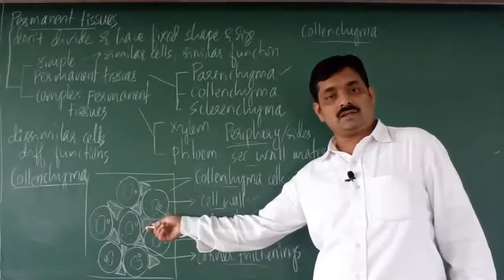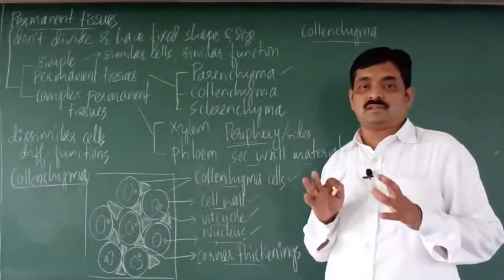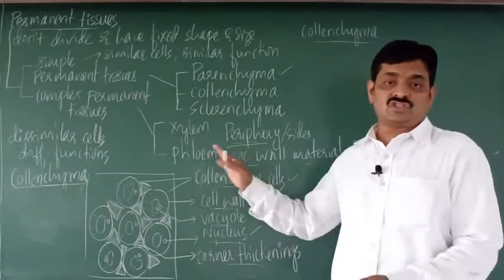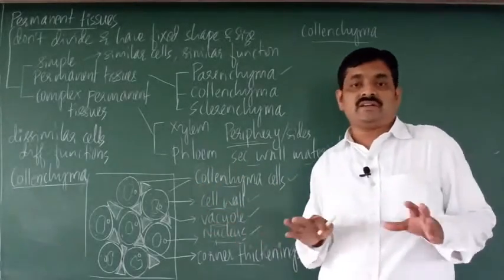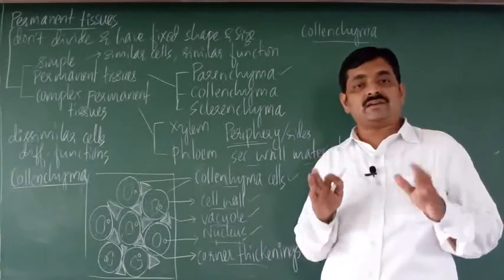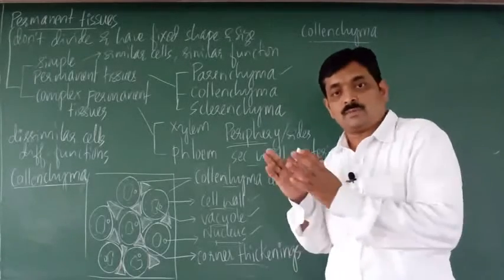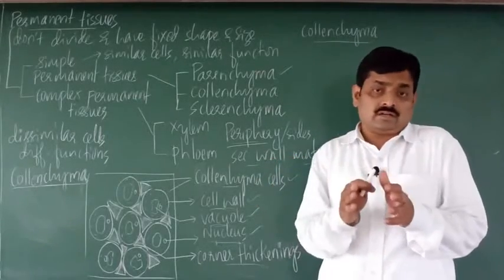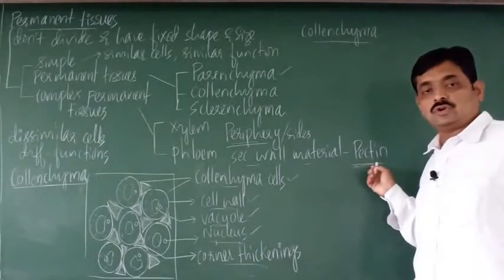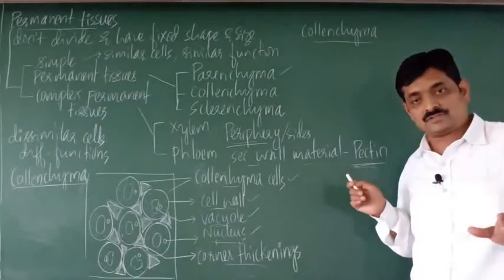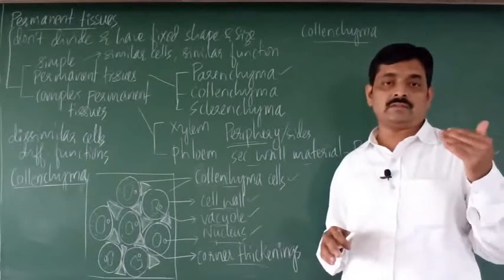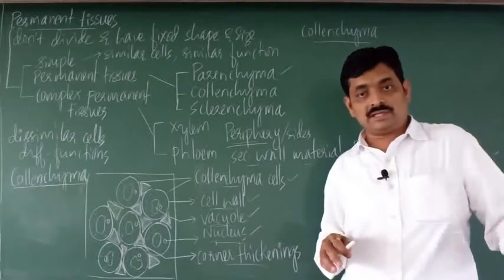Cytoplasm is at the periphery, and the peripheral cytoplasm contains a single nucleus. Intercellular spaces are absent. A secondary wall material called pectin is deposited at the corners, so corners are thick because of pectin. You find this tissue in dicot plants, mainly in the dicot stem and dicot leaves.